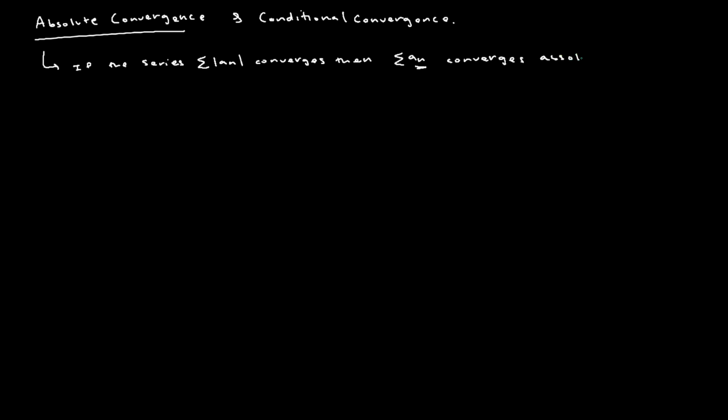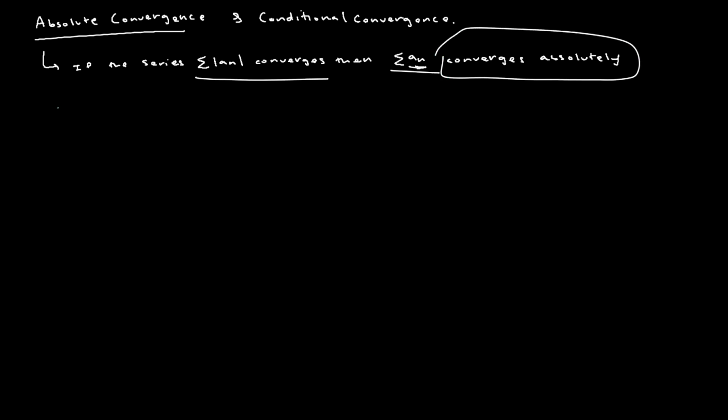So all it is saying is that if we were to take the absolute value of every term in an infinite series, and we could prove that that new series given by the absolute value of every term converges, then we can say that our original series converges absolutely.